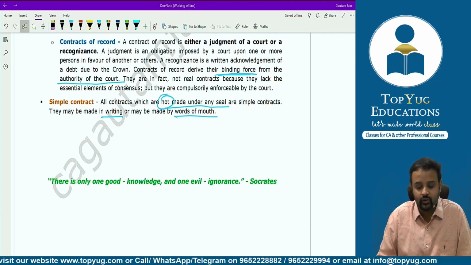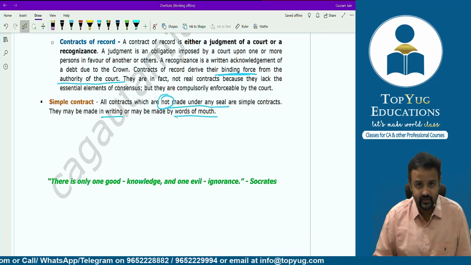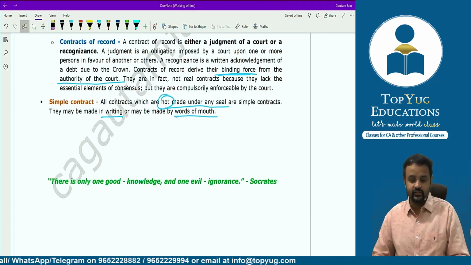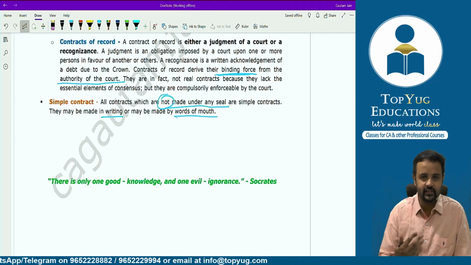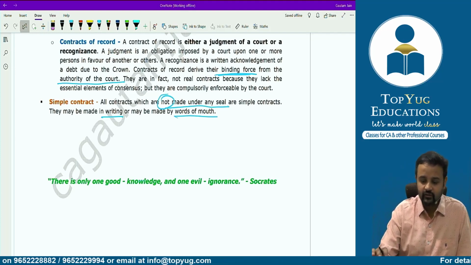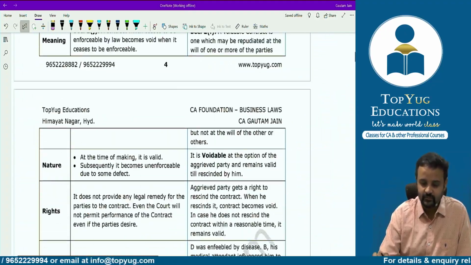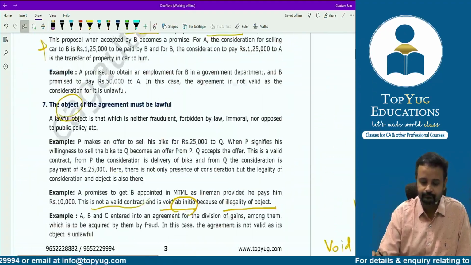Now what is that I have written here? There is only one good, which is knowledge, and one evil, which is ignorance, given by Socrates. You might be knowing Socrates. So he has given this saying. I have given this saying just as a motivation. In every topic you will find, after the topic gets over, there is one quote given of a famous personality. So maybe read once in a while.